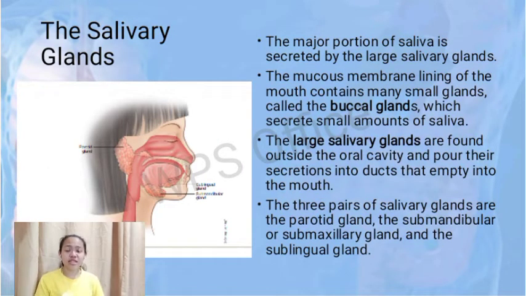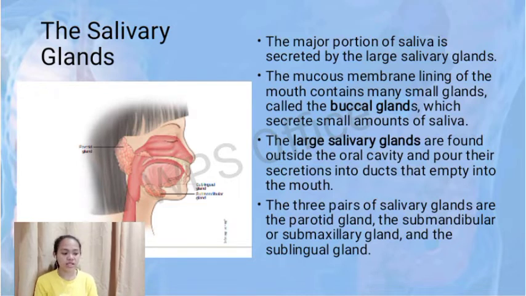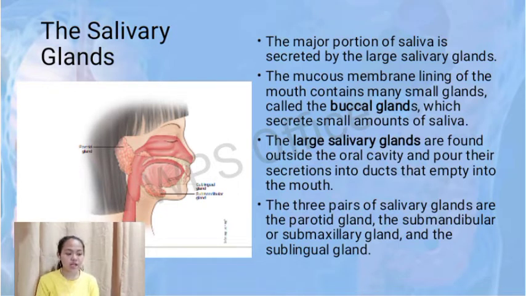After the mouth, let us now discuss the salivary glands. The major portion of the saliva is secreted by the large salivary glands. The mucous membrane lining of the mouth contains many small glands called the buccal glands, which secrete small amounts of saliva. The large salivary glands are found outside the oral cavity and pour their secretion into ducts that empty into the mouth. The three pairs of salivary glands are the parotid gland, the submandibular or submaxillary gland, and the sublingual gland.